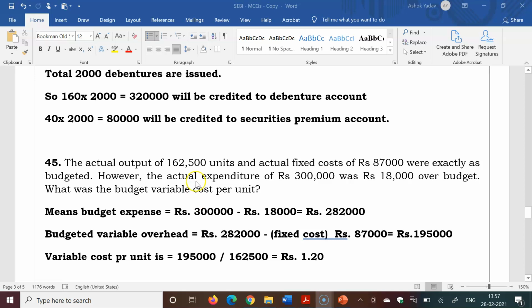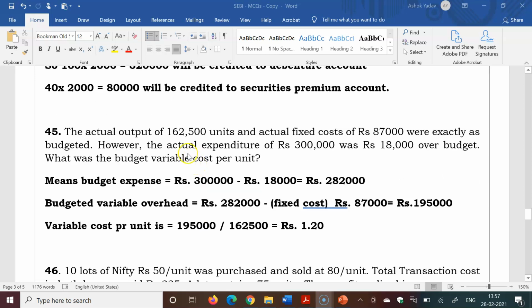Actual output of 1,62,500 units and actual fixed cost of 87,000 were exactly as budgeted. However, the actual expenditure of 3 lakh was rupees 18,000 over budget. What was the budget variable cost? So budget expenses were 2,82,000, as 18,000 it was over budget. So budgeted variable overhead will be 2,82,000 minus fixed cost, because variable cost plus fixed cost is total expenses. So it will be 1,95,000.